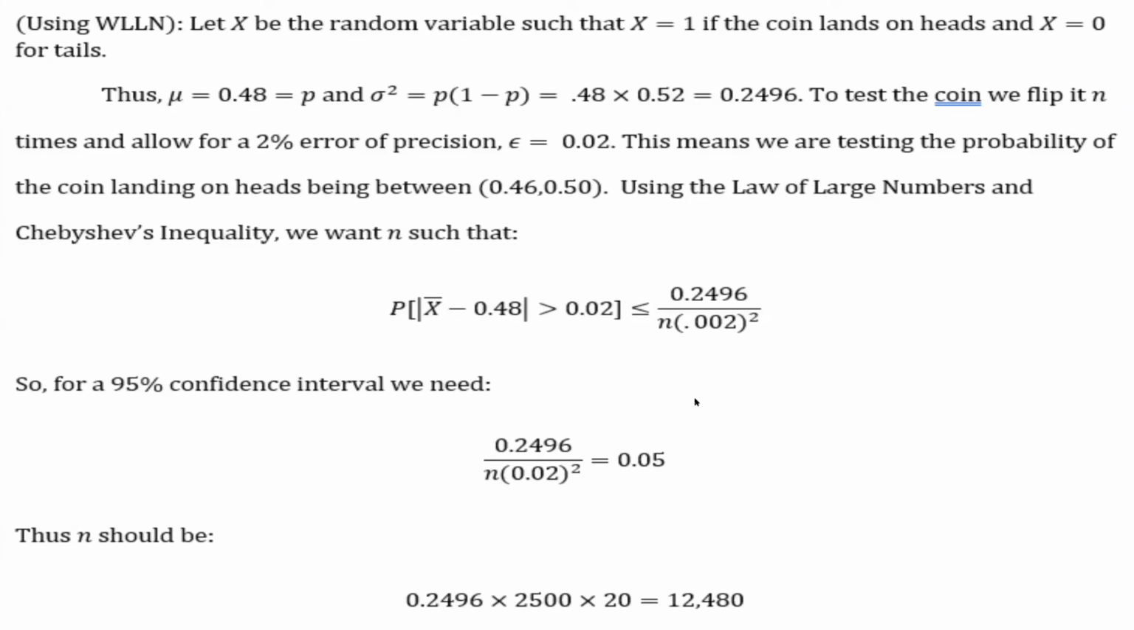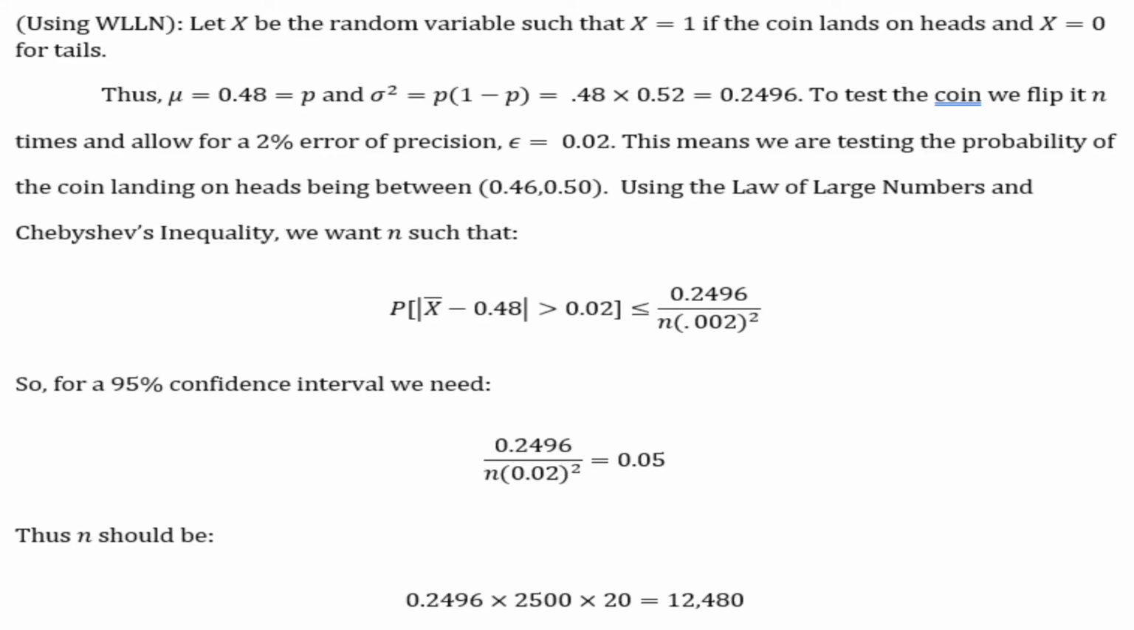Well, this is just the start for the solution. We let x be the random variable such that x is equal to 1 if the coin lands on heads and x equal to 0 if the coin lands on tails. This is, if you recall, a binomial random variable. So of course, our mu, our expected value, is going to be 0.48 to represent the probability of the coin landing on heads. And then our variance, using the variance we get from binomial random variables, is going to be the probability of the coin landing on heads multiplied by the probability of the coin landing on tails, which is 0.48 times 0.52, which is equal to 0.2496.